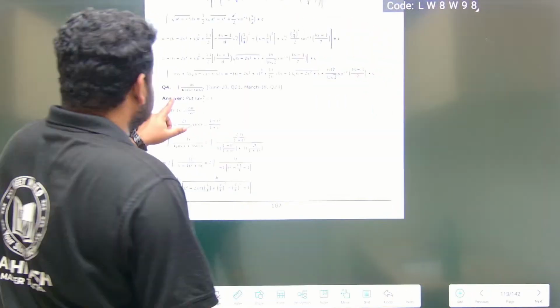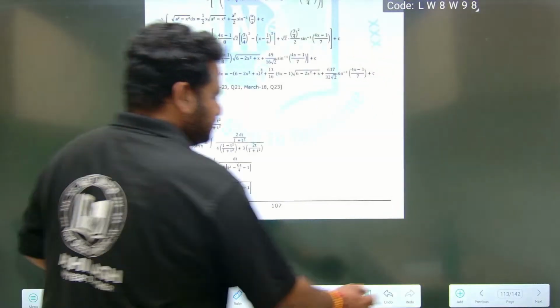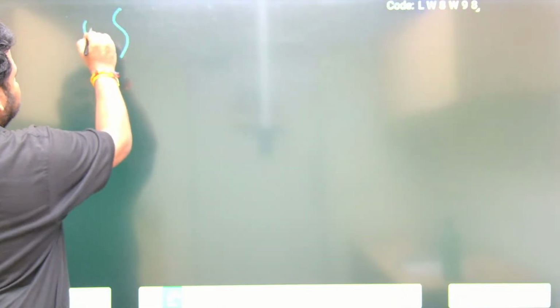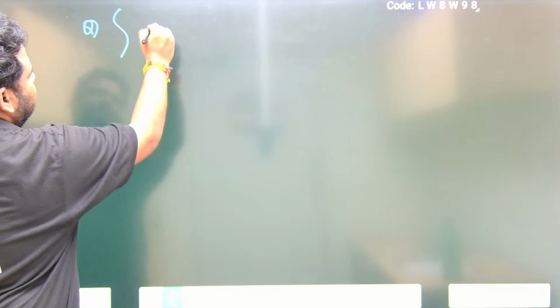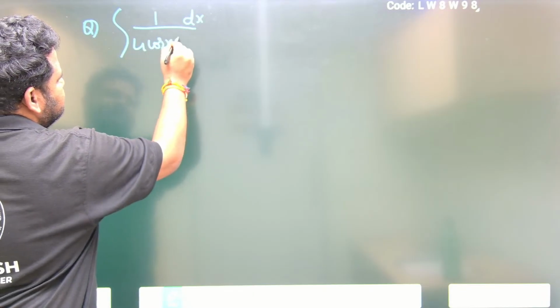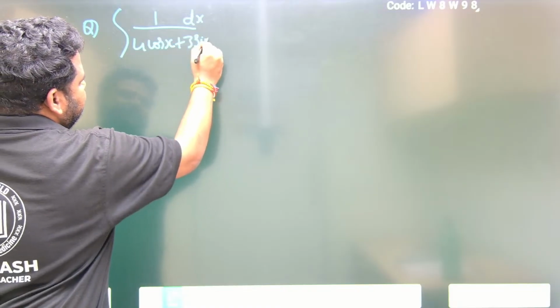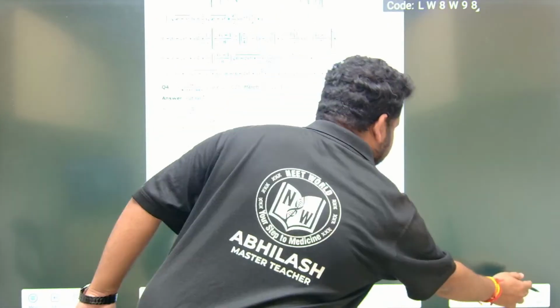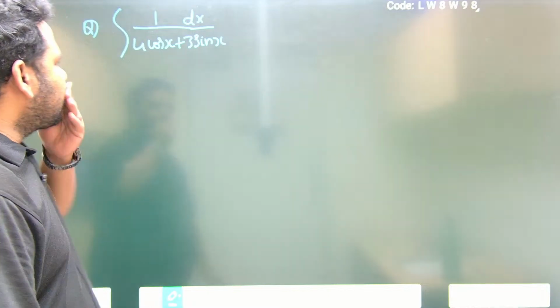So let us call this the integral of 4 cos x plus 3 sin x. What is the question that they have given? The question is the integral of 1 times dx by 4 cos x plus 3 sin x. They have asked it multiple times, in multiple years, so it is important.